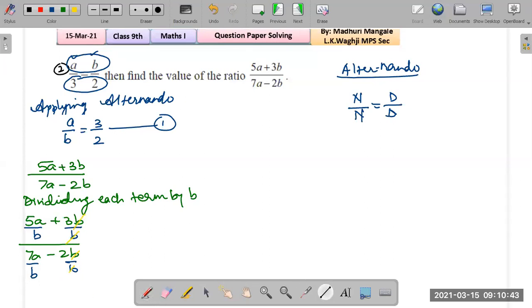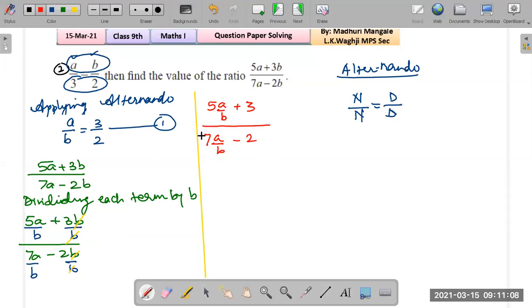So what are we left with, students? That will be 5a upon b plus, b has got crossed out, so just 3 is left, upon 7a upon b minus, b has got crossed out, so we are left with just 2.